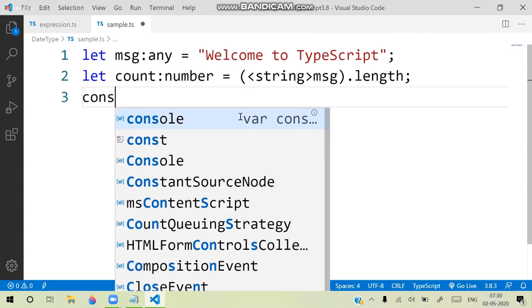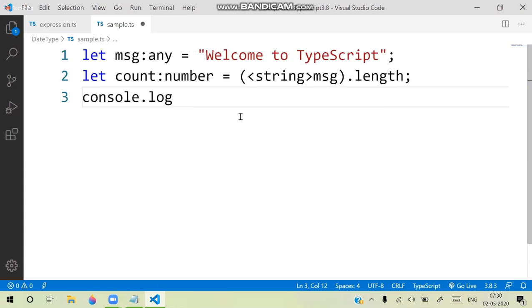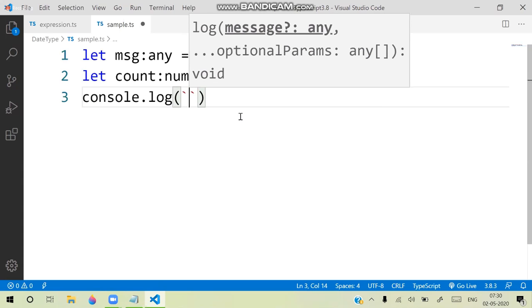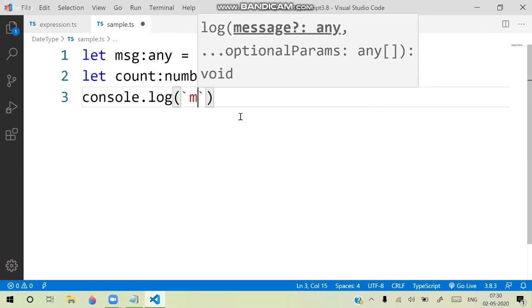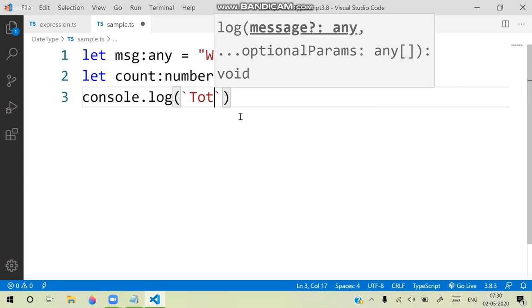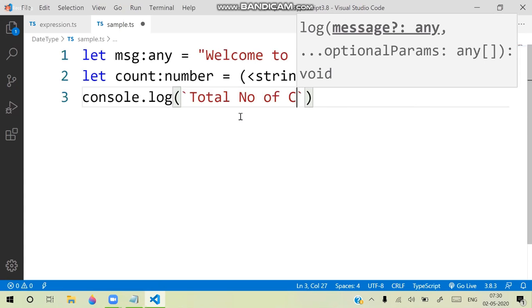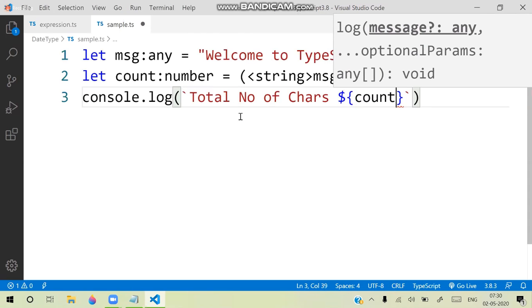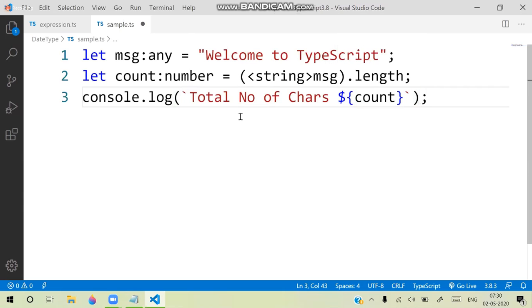Of course, now console.log. Here I defined the message length, meaning total number of characters. Here we are printing the count, so it will get that count and print the value.